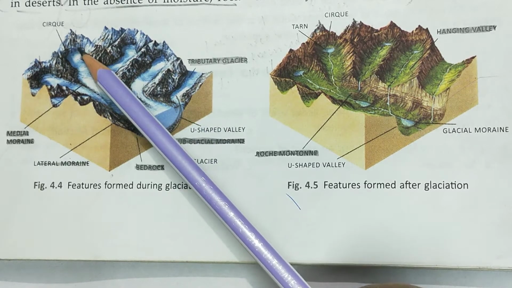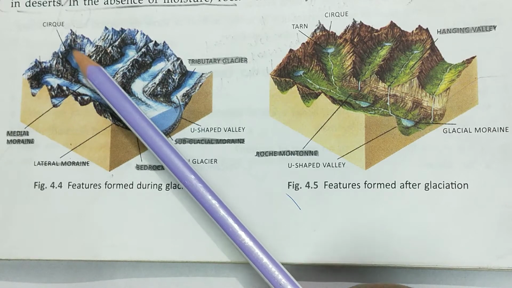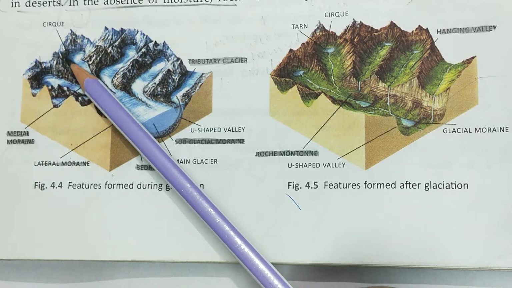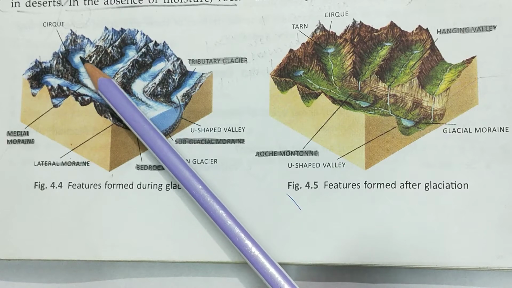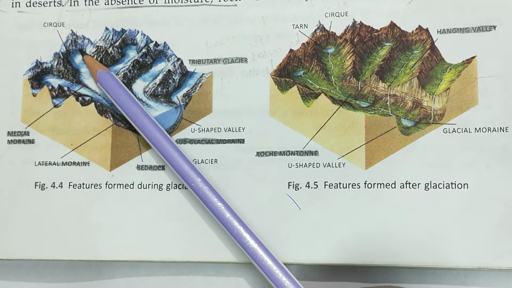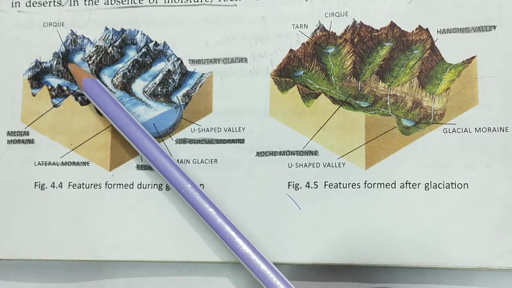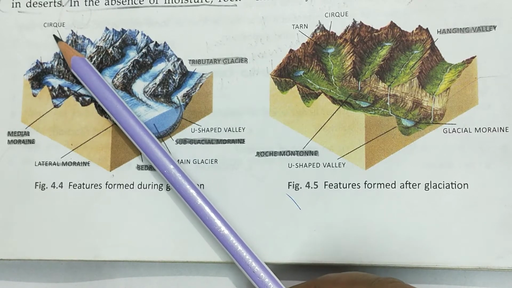This same side, due to its weight and due to the erosion done by it, creates a kind of depression, a hollow space here at the bottom of the mountain, and that depression, armchair like depression, is called a cirque.